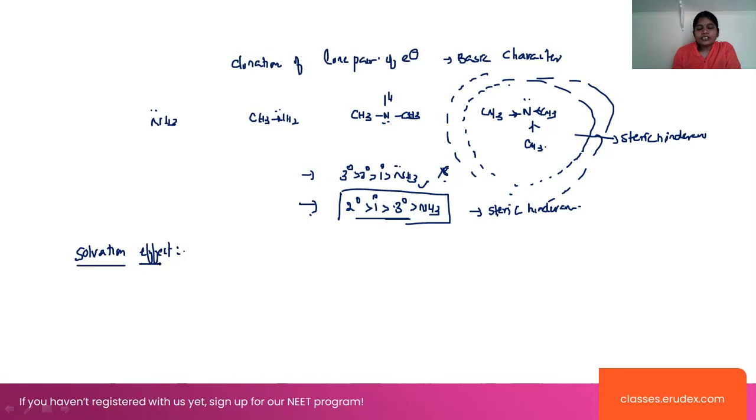In the case of the solvation effect, look at RNH2. Next one is R2NH. Coming to the next one, R3N, with R, R, and R here, right?